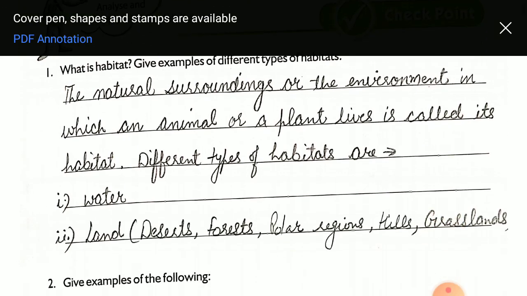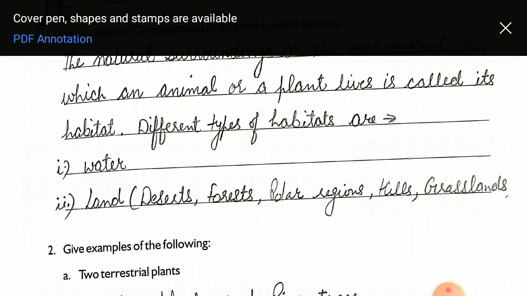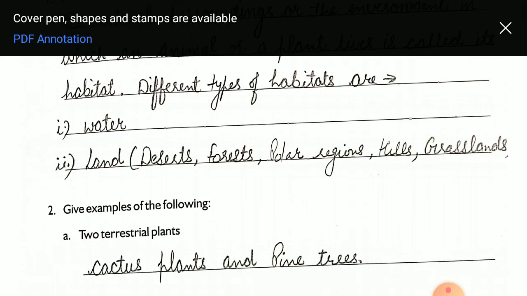So different types of habitats are, one is water, you all know. Second is land. Under land there are different regions like deserts, forests, polar regions, hills, grasslands. So these are the two different types of habitats.